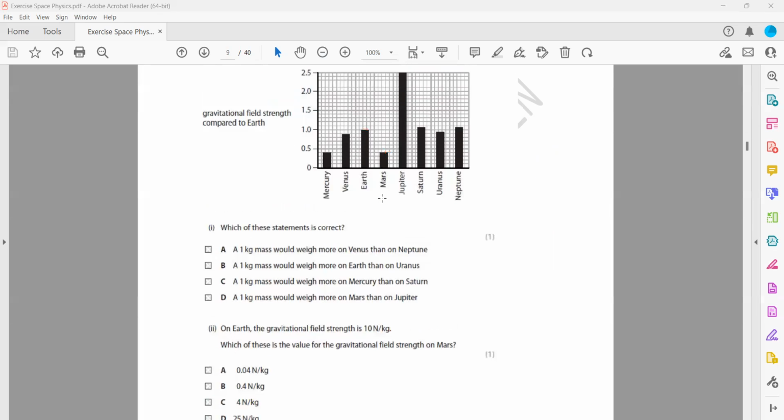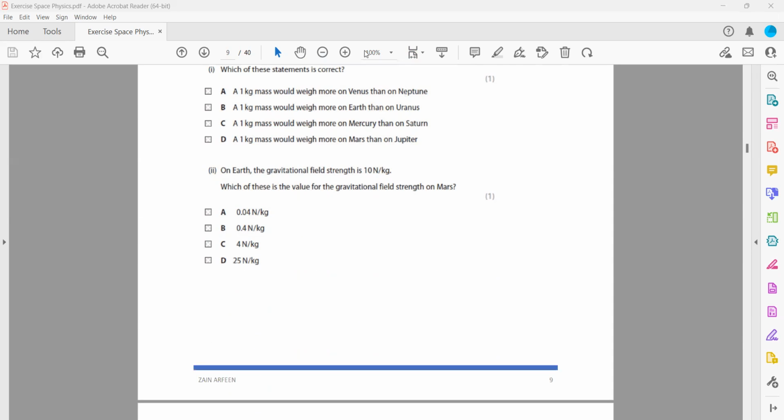In the same way, if I say the Earth gravity is 10, what will be the gravity of Jupiter? When we compare, the ratio between Earth and Jupiter is 1:2.5. So if Earth gravity is 10, then Jupiter gravity will be X; we cross multiply, so it will be 25. So using a bar chart, you have to work out by multiplying. It will basically be 2.5 times 10, that will be 25.